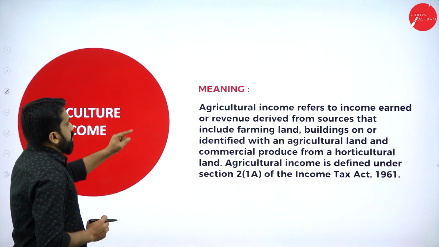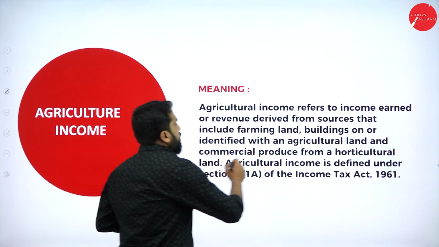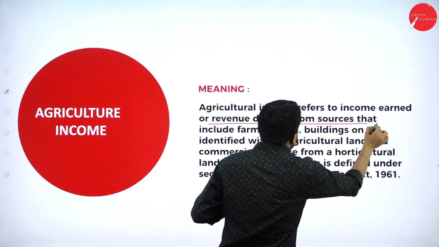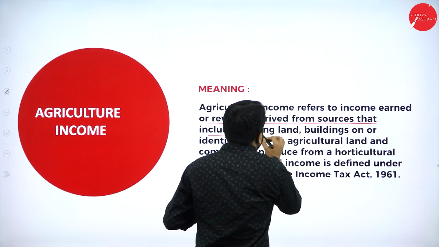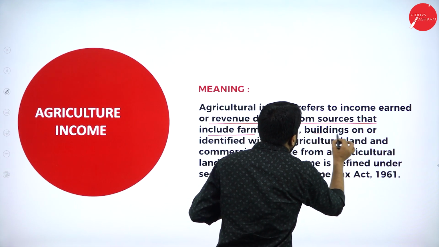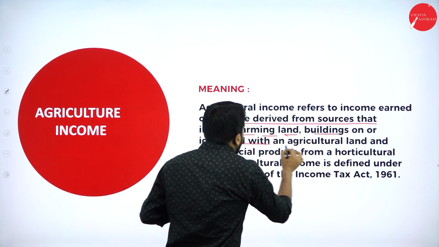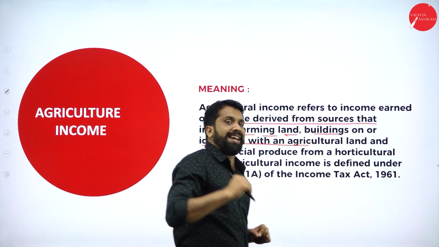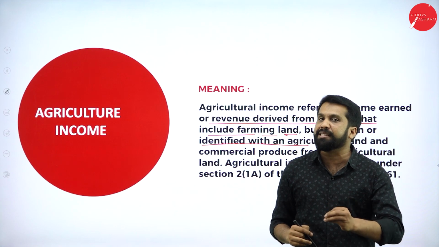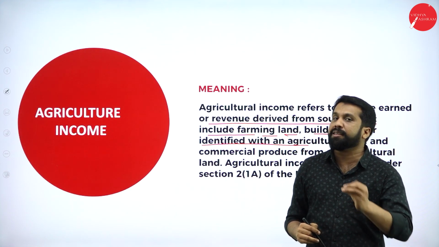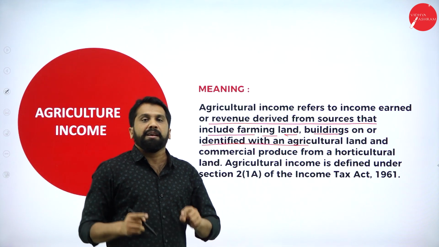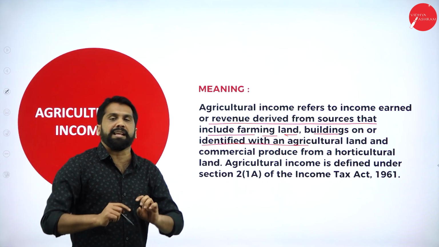Agriculture income refers to income earned or revenue derived from sources that include farming, land, and buildings identified with agricultural land. So if you do any business or commercial activity in commercial land, we don't consider it agricultural income. It should be done in the agricultural land only.